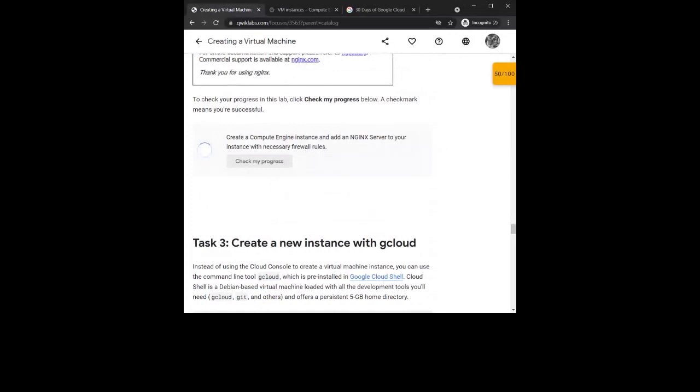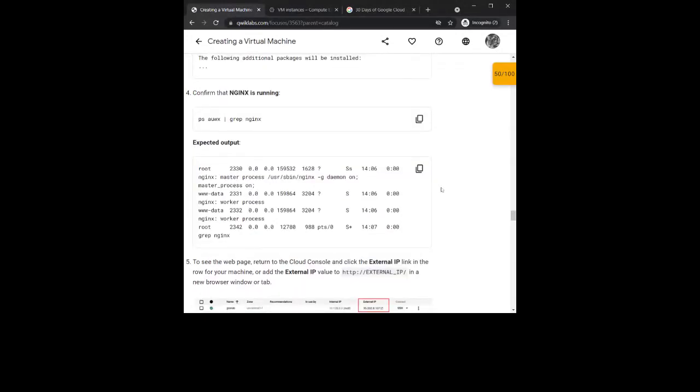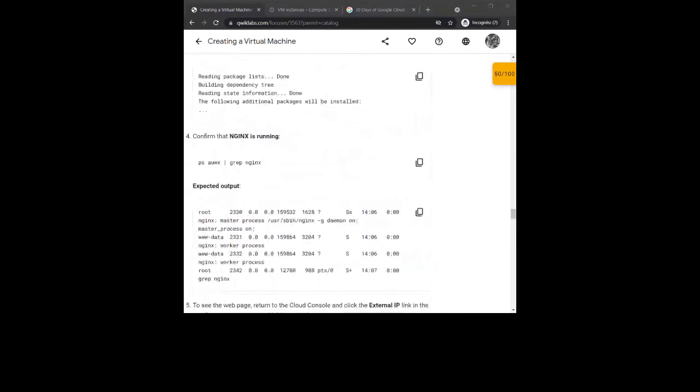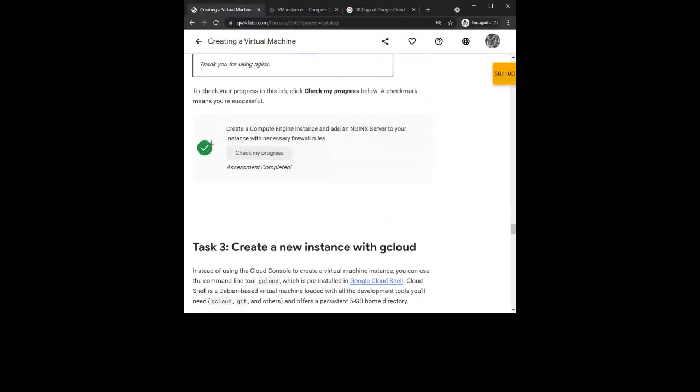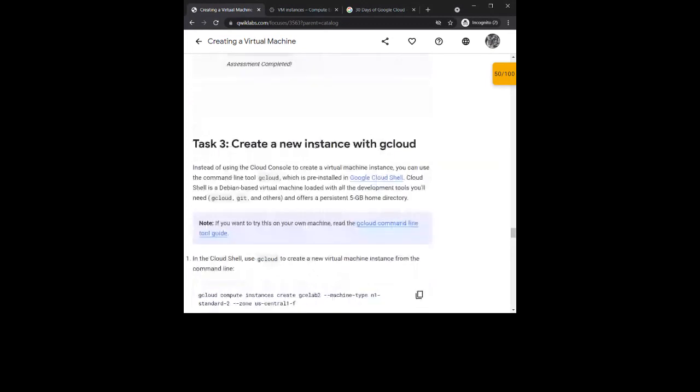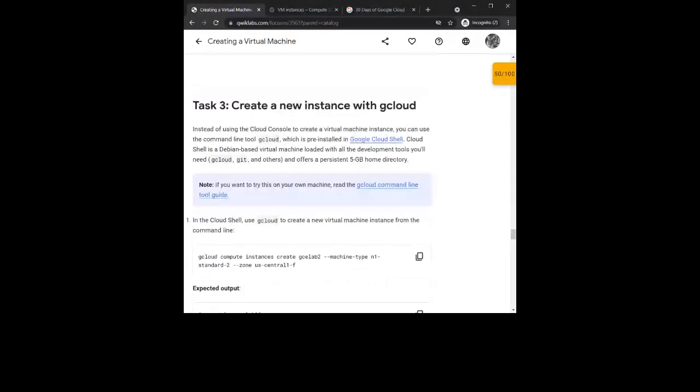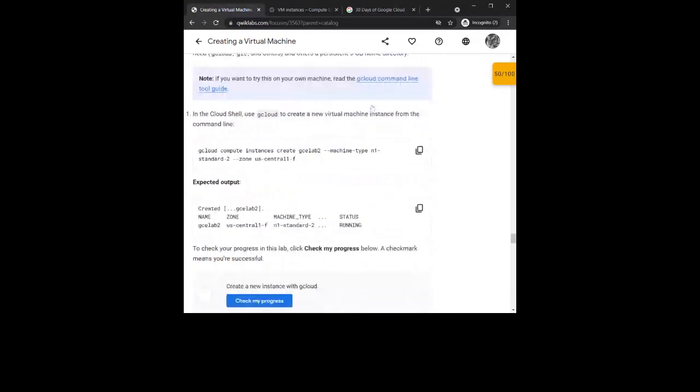So now where were we? Okay, we have checked whether this is running or not. You can see that when I check my progress, it is successfully running. This green tick is the indication that you have successfully completed this task. So moving on to task 3, create a new instance with gcloud.